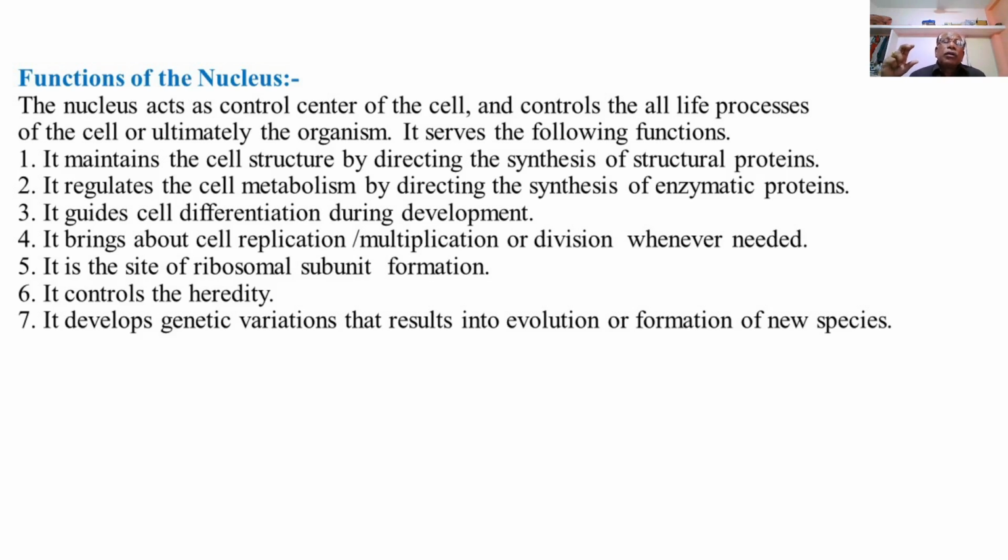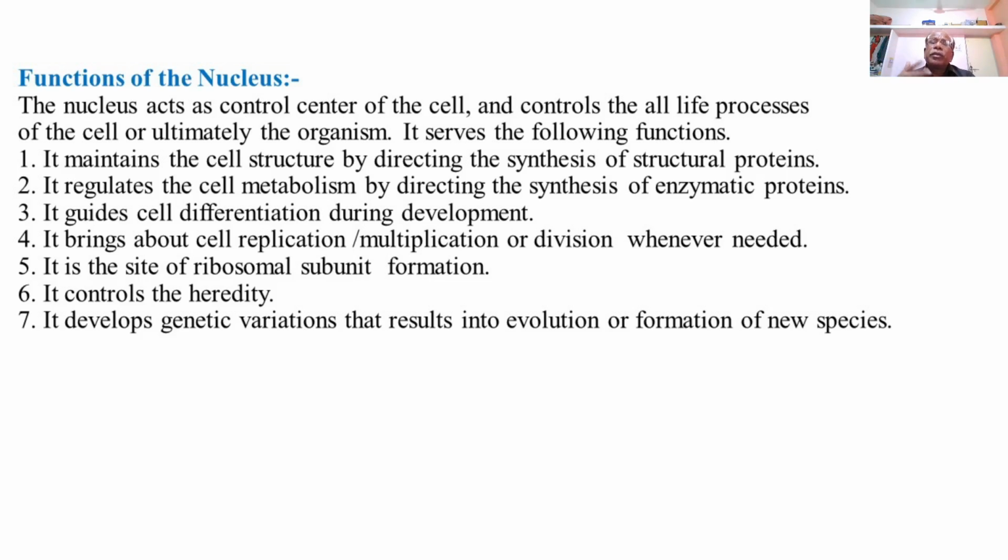So the nucleus also controls the process of DNA duplication or cell multiplication by the process of cell division such as mitosis and meiosis. Mitosis type of cell division takes place under the direction of the nucleus, or the chromosomes or genes in the nucleus, during cell division or during growth or repair.